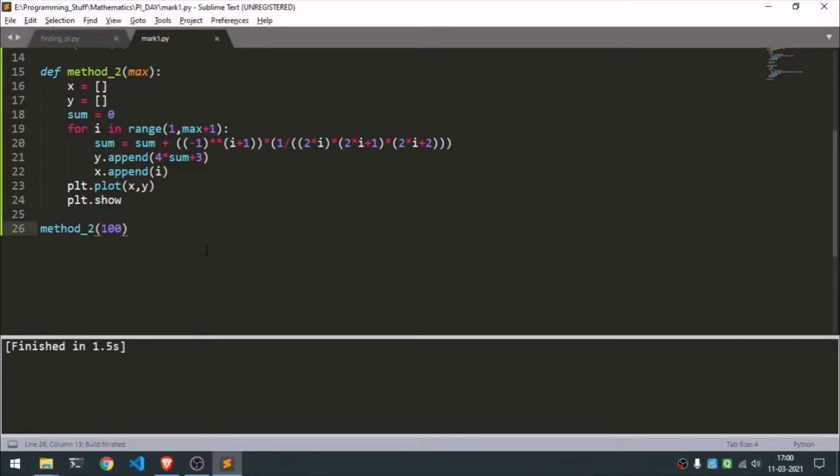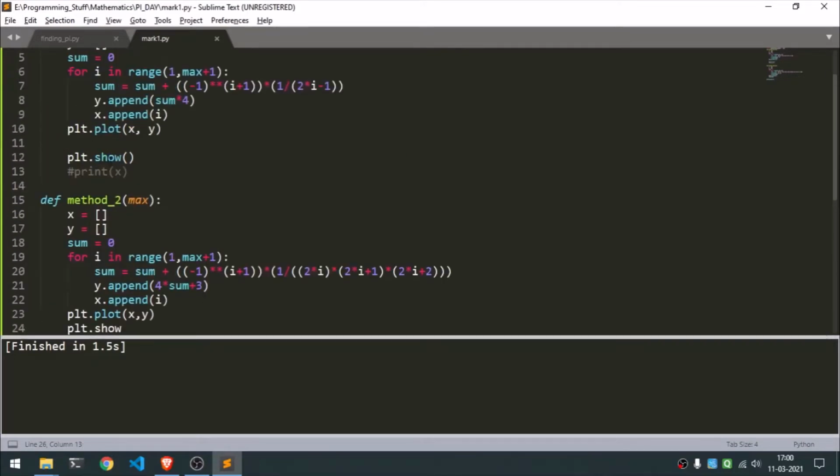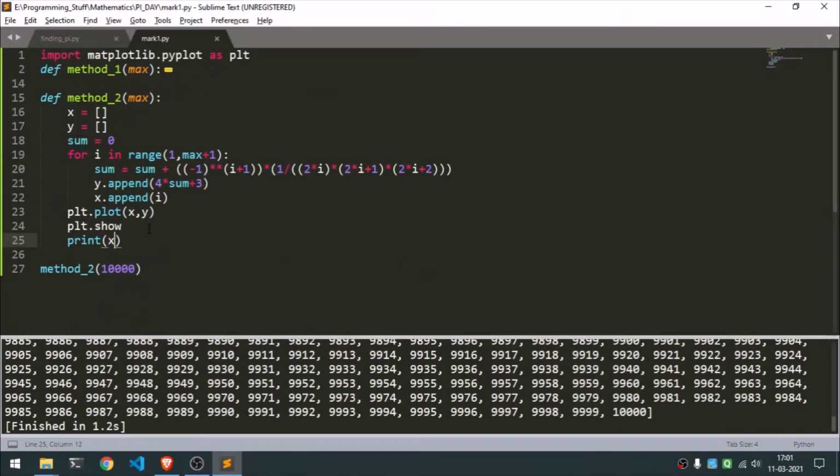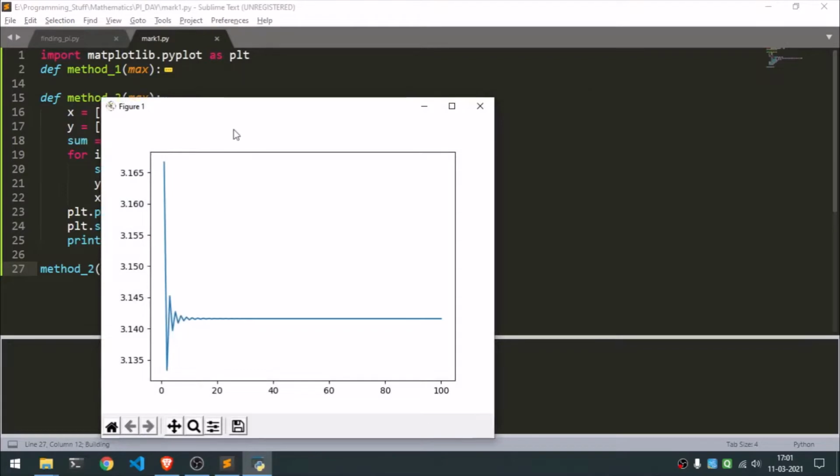And where is the graph? Did it lag out or something? Did I make a mistake somewhere? Hold on guys, let me check. Yeah, I figured out the mistake. Apparently you are supposed to put parentheses. That's how you call a function. I accept the responsibility on that. Let's just try to print 100 values again. Let's just see how the plot is.